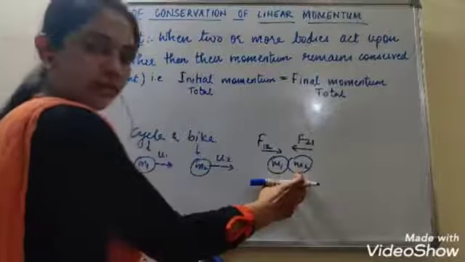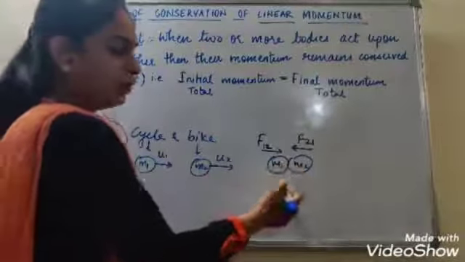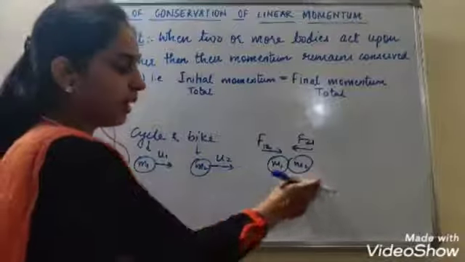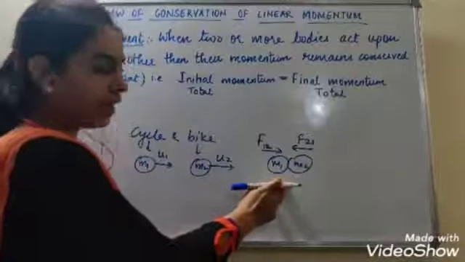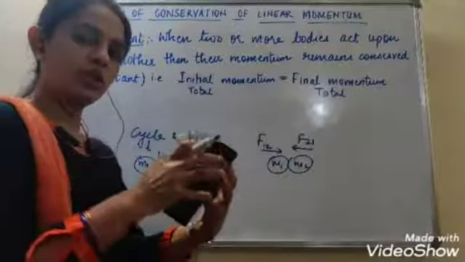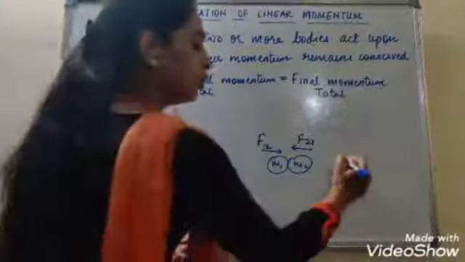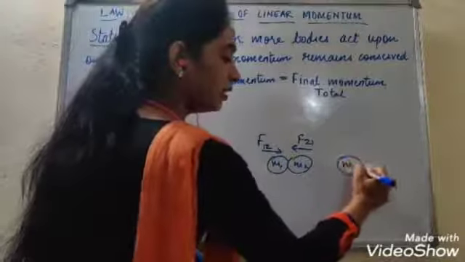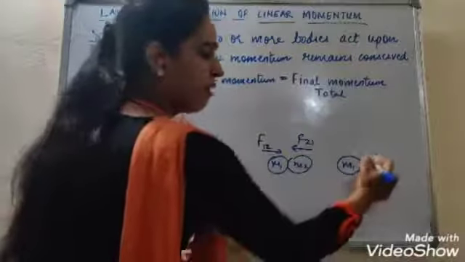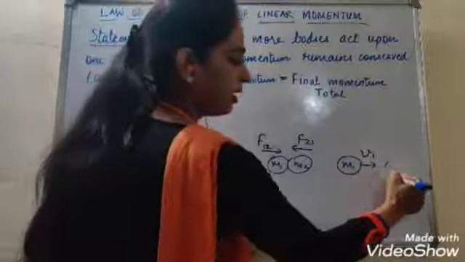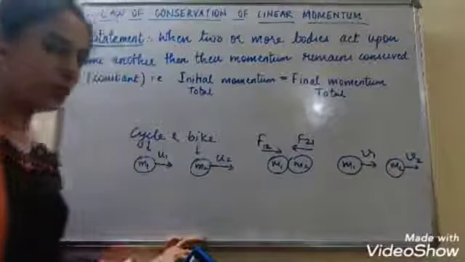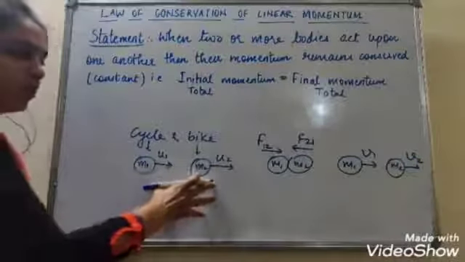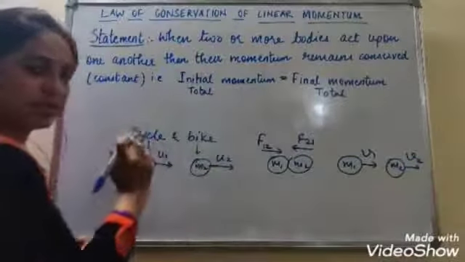By going in line with Newton's third law of motion, both the bodies will exert an equal and opposite force on each other. And then after collision they will again separate. So let us say after the collision, the body m1 starts moving with velocity v1 and m2 starts moving with velocity v2. So what was the initial momentum of the system?